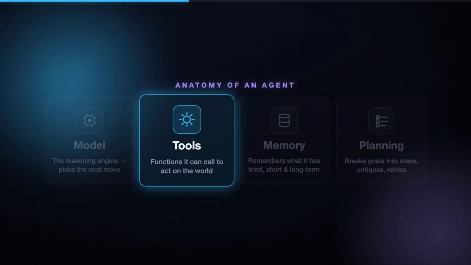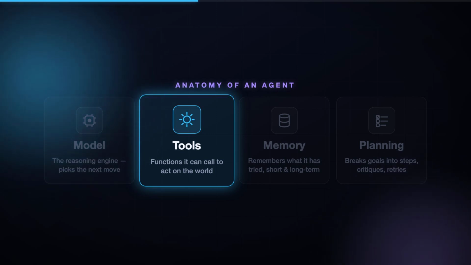The second part is tools. Tools are how the agent touches the real world. A tool is just a function the model is allowed to call. Search the web, send an email, run a query, execute code. Without tools, an agent can only talk. With tools, it can act. Modern agents can be given dozens of tools, and they choose which one to use for each step. That choice is part of thinking.